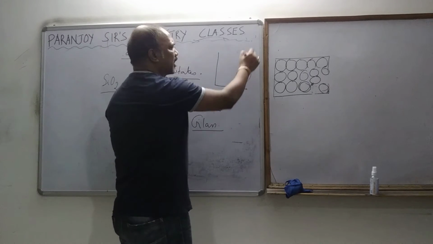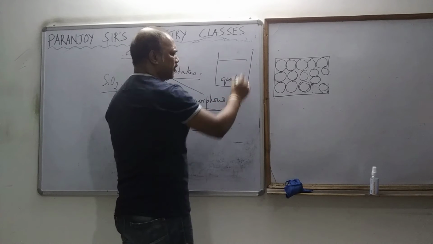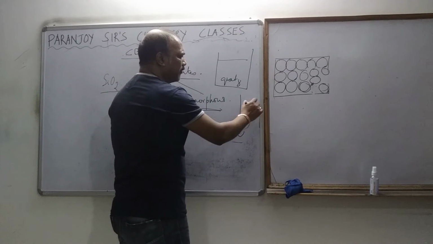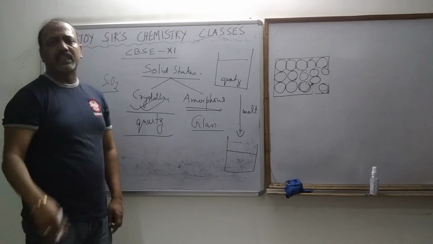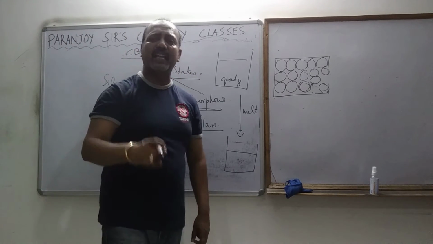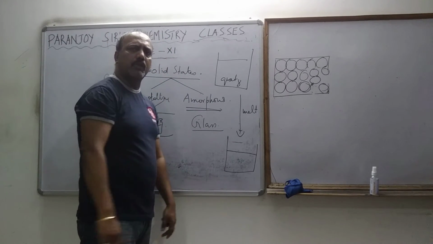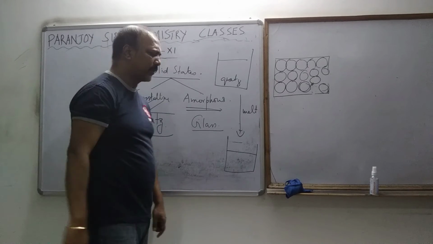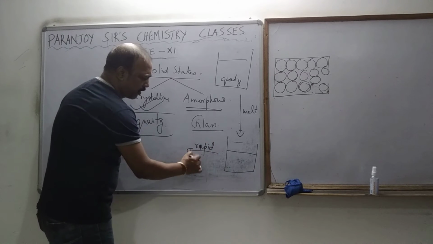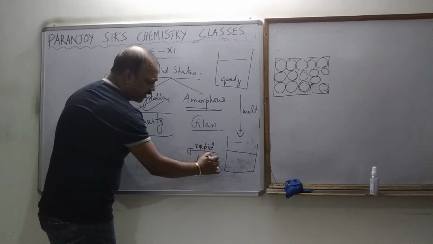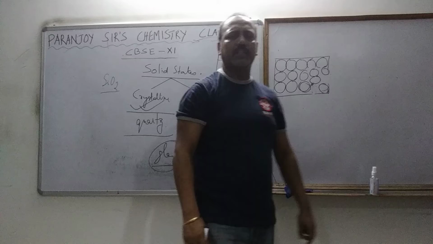We have to take the crystalline solid. Suppose we had taken quartz, and we melted it. First step is that we have to melt it. So there is molten quartz. Then we have to solidify it very rapidly. Solidify it means we have to cool it, but cooling has to be done very rapidly. If we do the rapid solidification, then it will convert into glass.